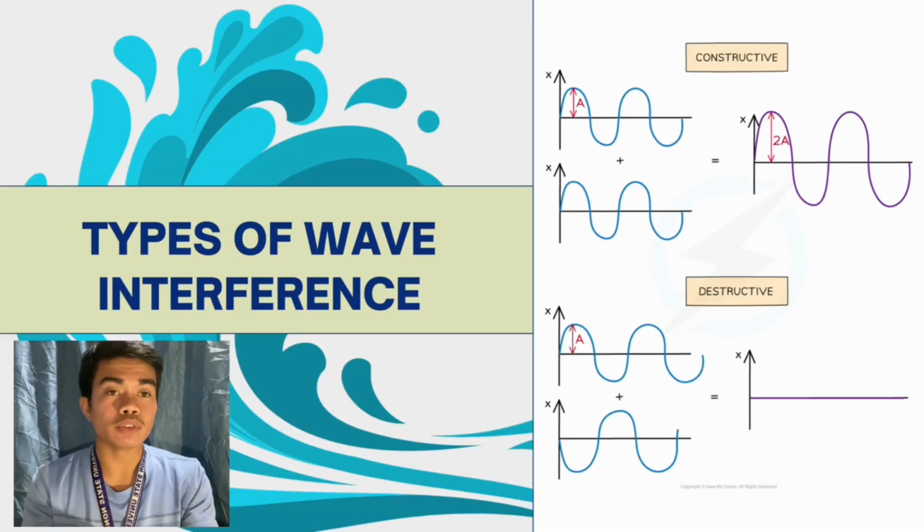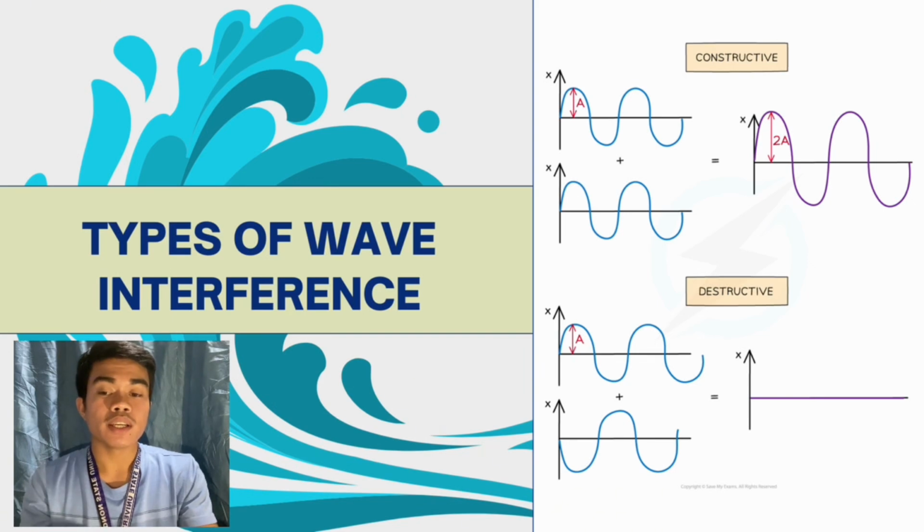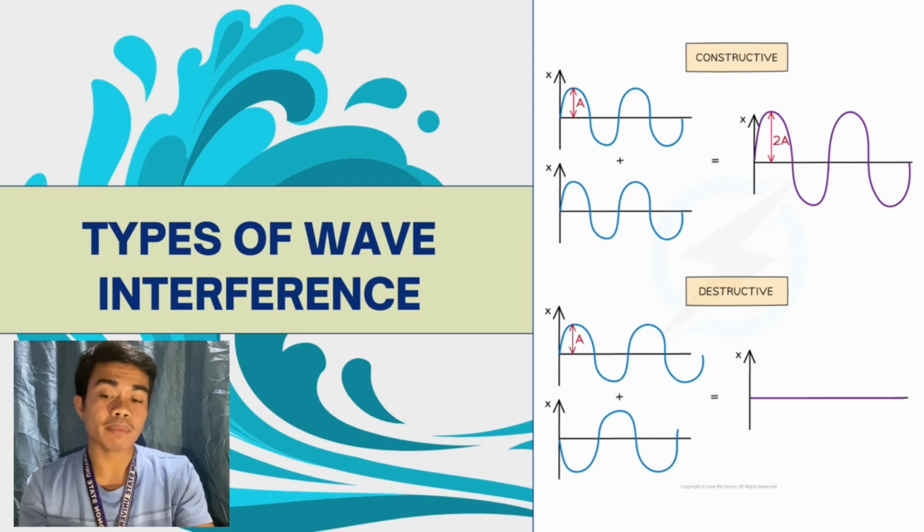So let's summarize the two types of wave interference. The constructive interference: the waves look exactly the same, same size, same timing, and so when they overlap, they add together. Crest to crest, so the crest is bigger. Trough to trough, so the trough is deeper. So instead of a height of, for example, 1A, the wave now has 2A amplitude. So this is called constructive interference. The wave gets stronger.